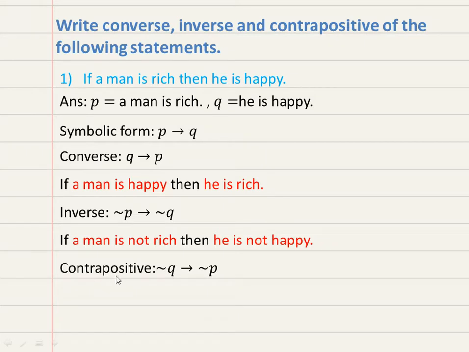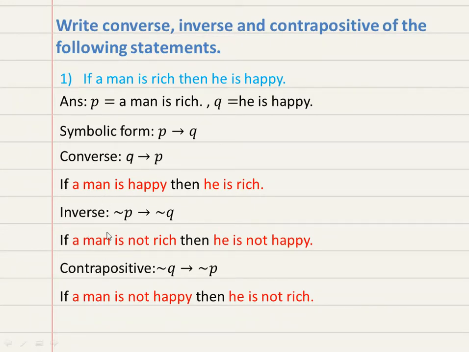Then contrapositive. Contrapositive means negation Q implies negation P. So how will you write the statement? If a man is not happy, here it is the negation of Q. Q is what? He is happy. But here he means a man. Man is not happy, then he is not rich. So all these are converse, inverse, contrapositive.